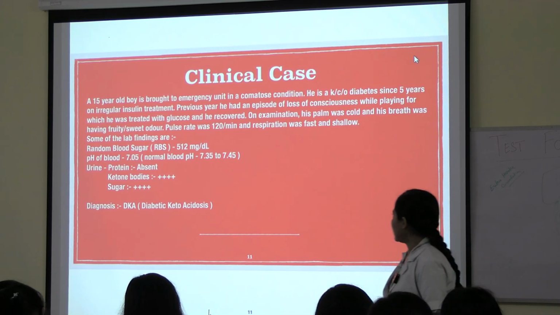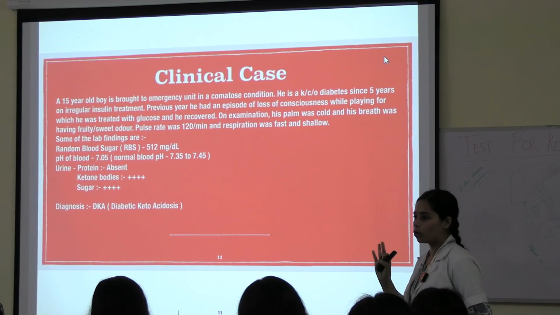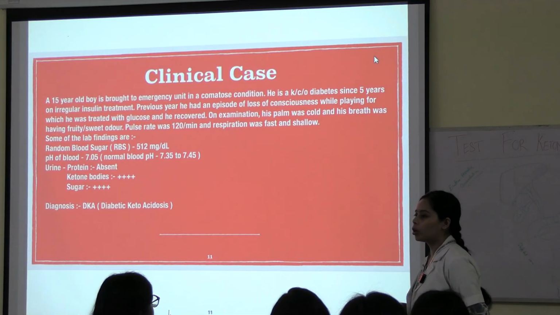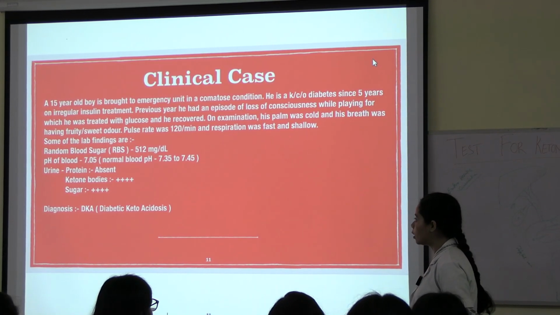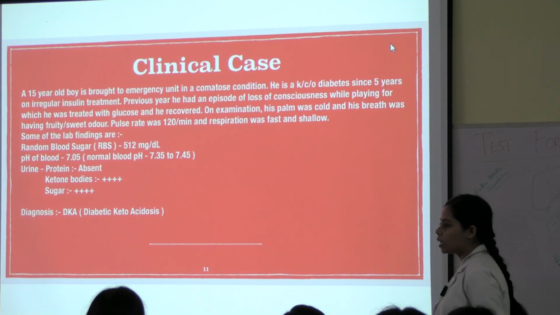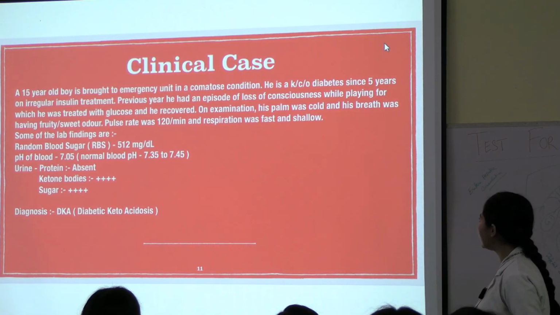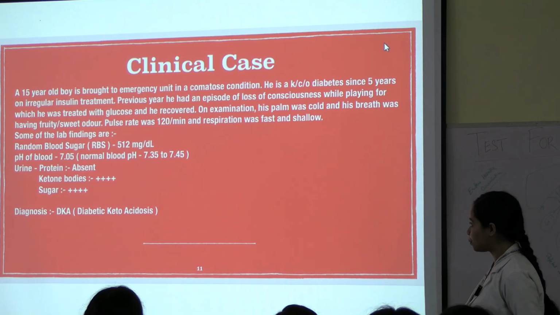So, another clinical case. Listen, I am reading it out. You can note it later on. First, understand. Suppose you are posted during your internship in emergency posting. You are the intern there, and you got a 15-year-old boy in comatose condition. He came to you in comatose condition. He is a known case of diabetes since 5 years on irregular insulin treatment.